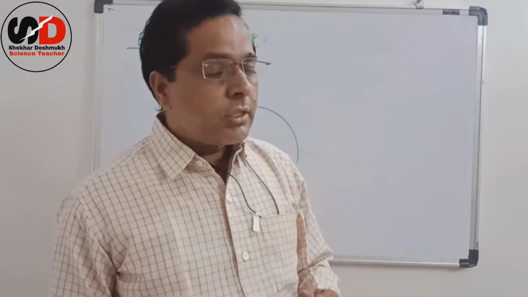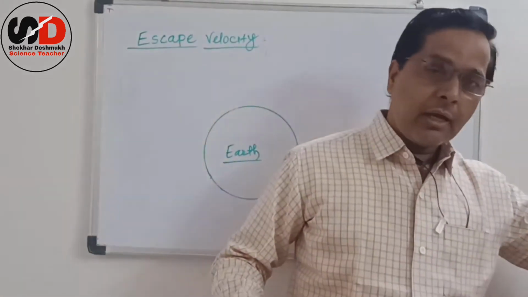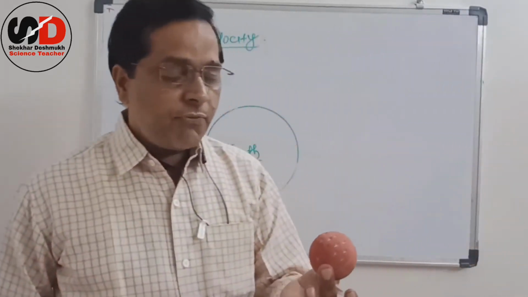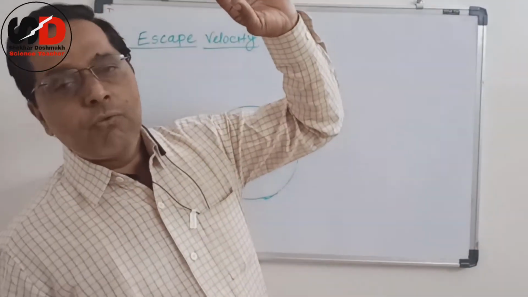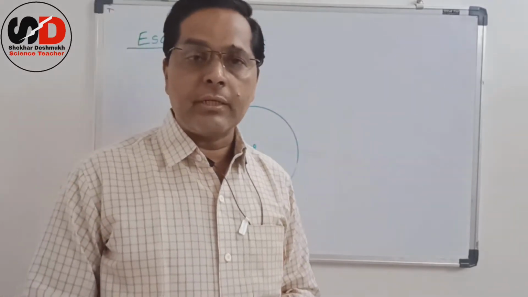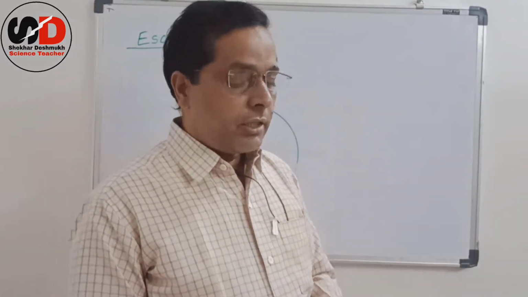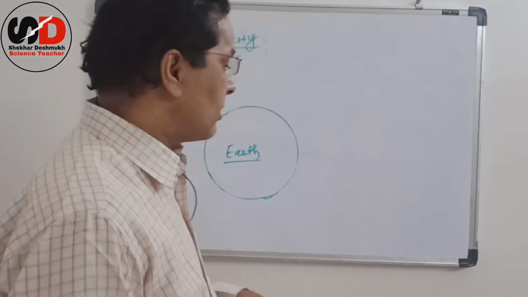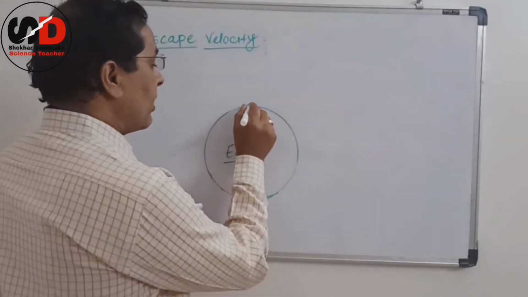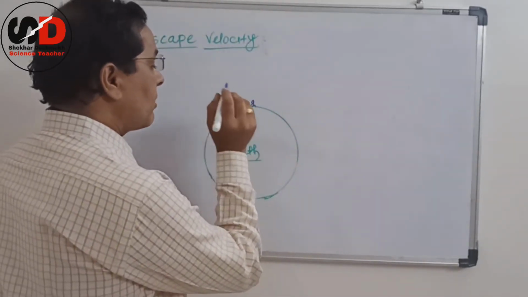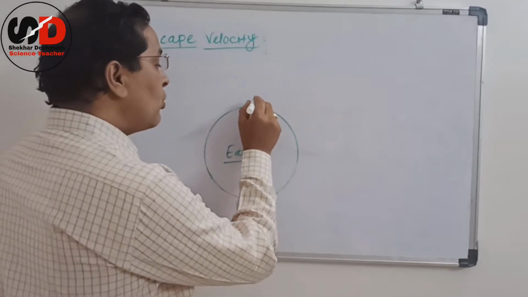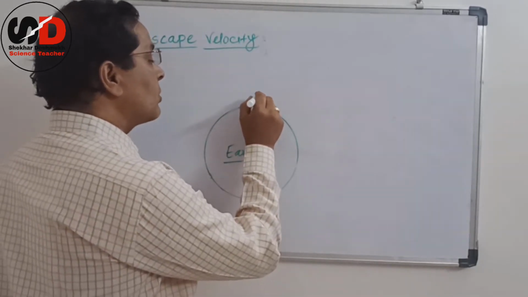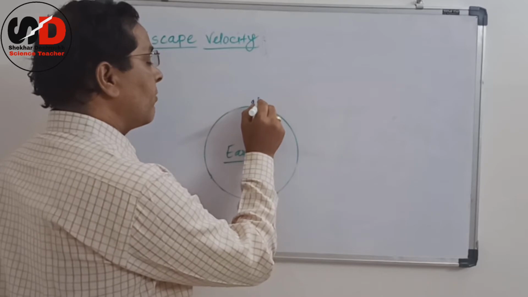If we throw the same ball, I have a ball here, with greater speed, then it may reach higher. If we throw a ball in the upward direction, it goes to a certain height and then falls down.